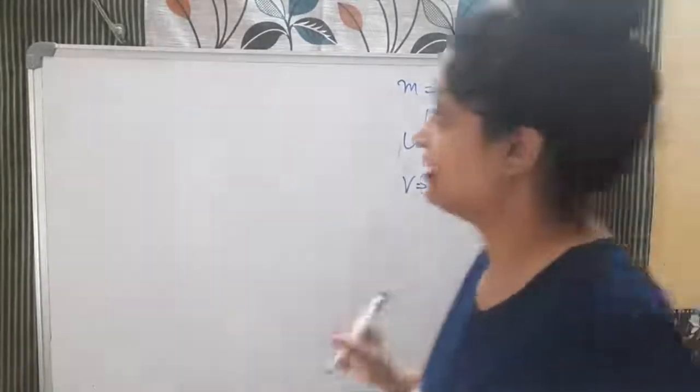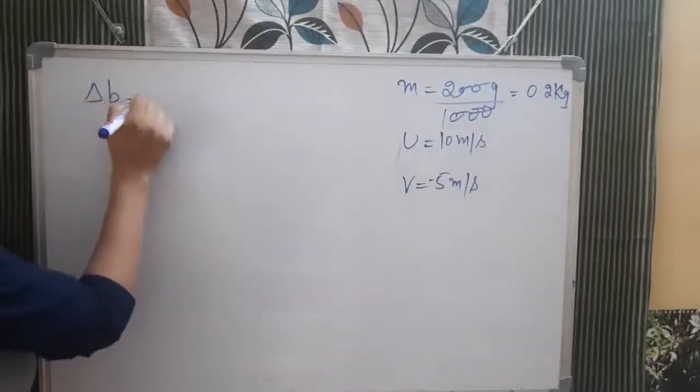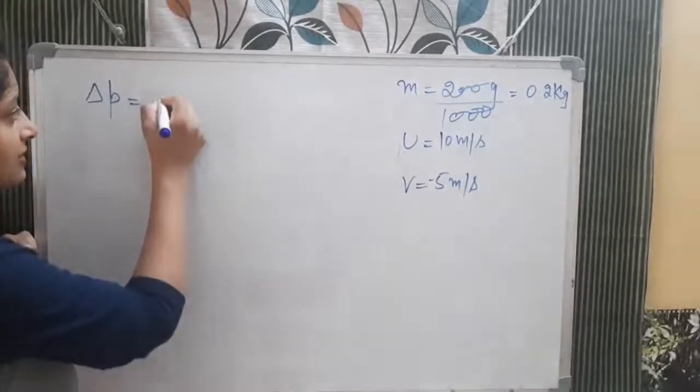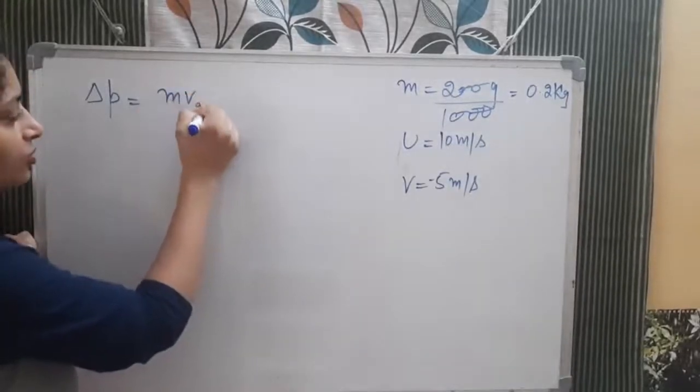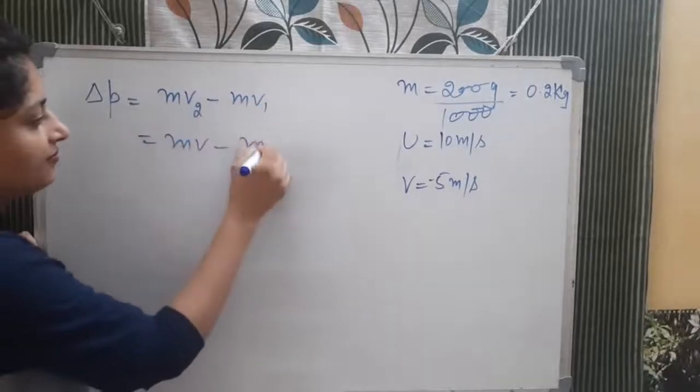Okay, so change in momentum is final momentum minus initial momentum, that is how we calculate it. So mv2 minus mv1, or we can say mv minus mu.